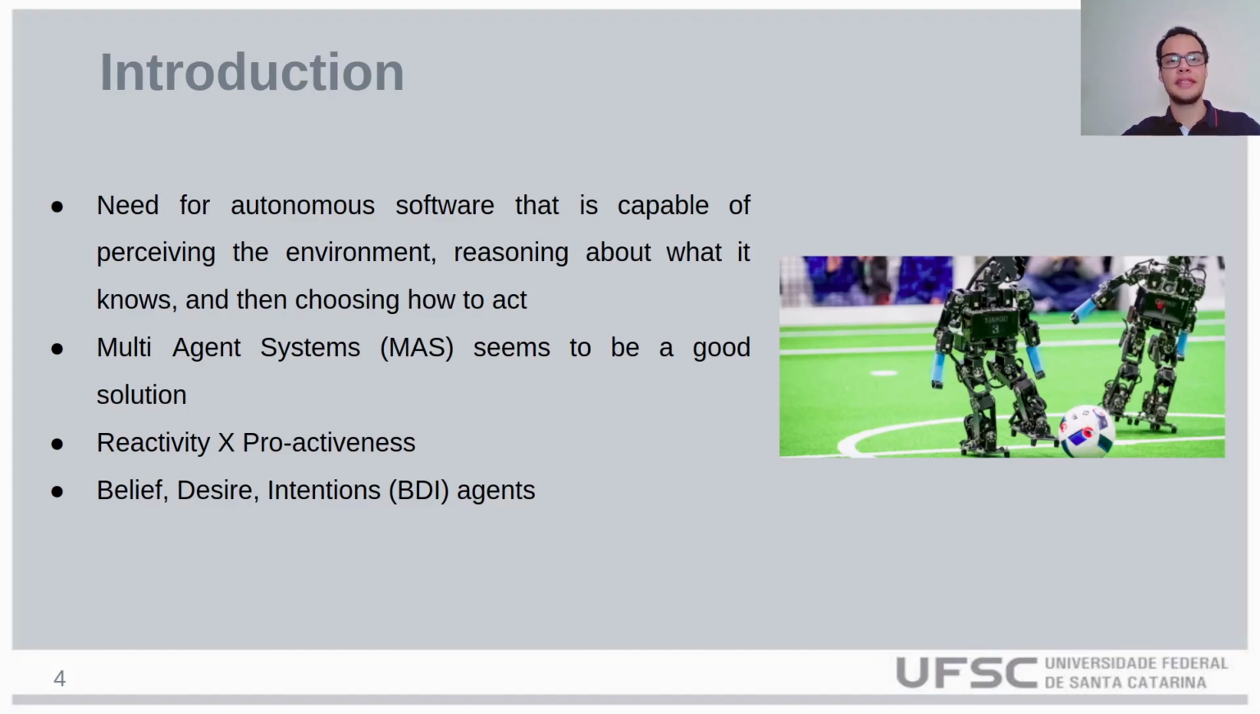Nowadays, there is an increase in the demand for intelligent robots. Intelligent robots require autonomous software that is capable of perceiving the environment, reasoning about what it knows, and then choosing how to act. We believe that multi-agent systems are a good solution for this task, mainly because they address the issue of balancing reactivity and proactiveness. In particular, we believe that agents based on the cognitive notions of belief, desire, and intention, the so-called BDI agents, solve this problem very well.